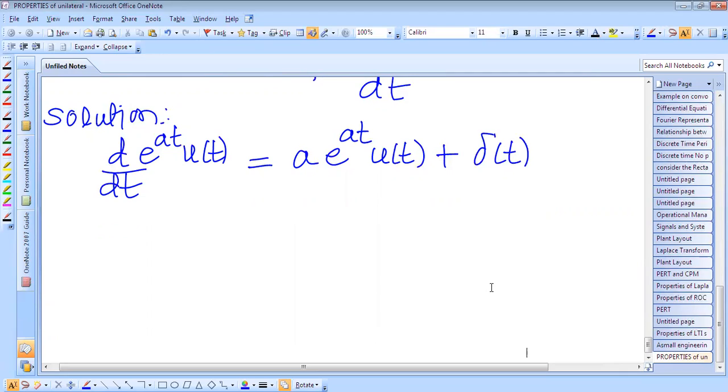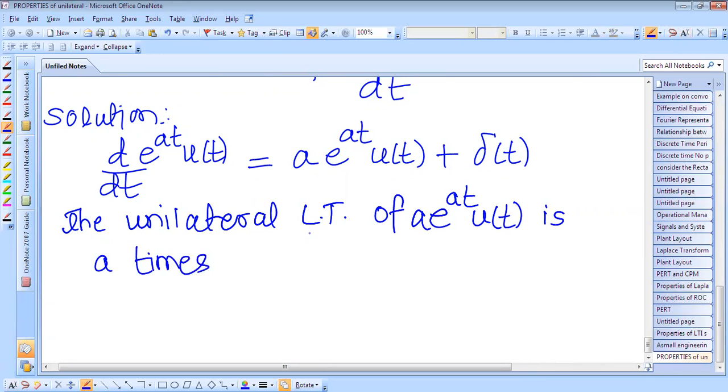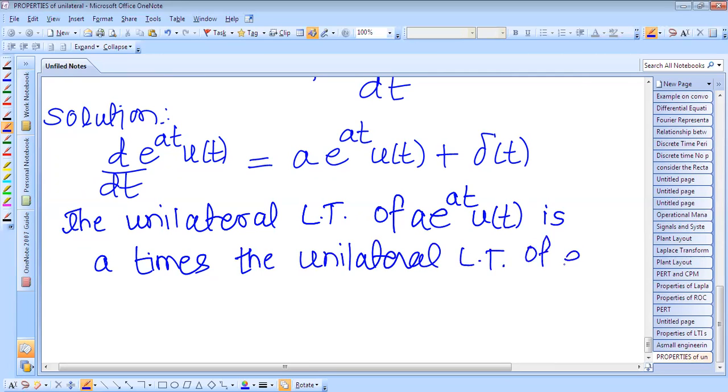So the unilateral Laplace transform of e raised to power at into a into u of t is a times the unilateral Laplace transform of e raised to power at into u of t.